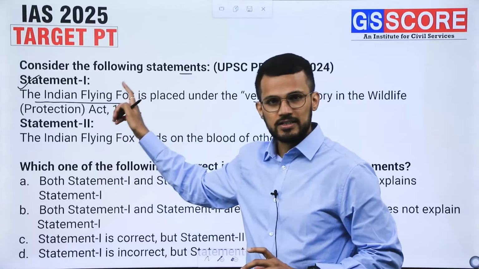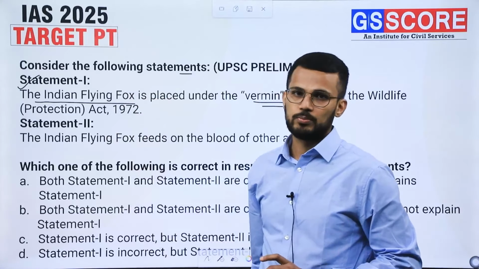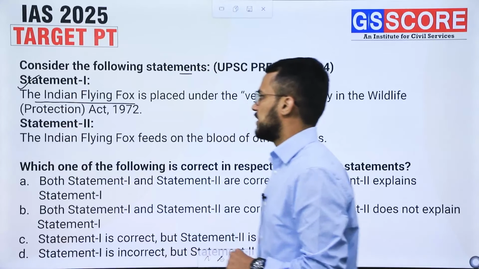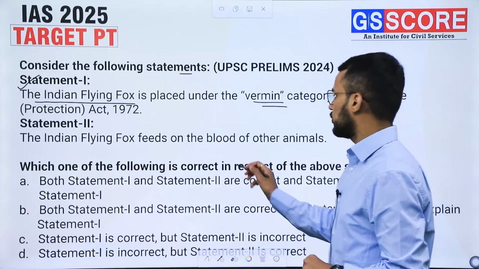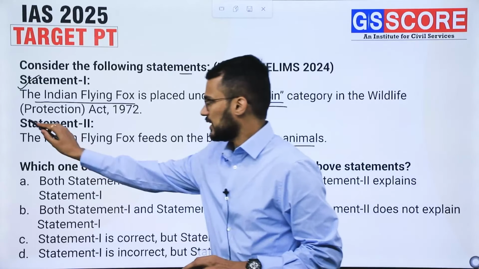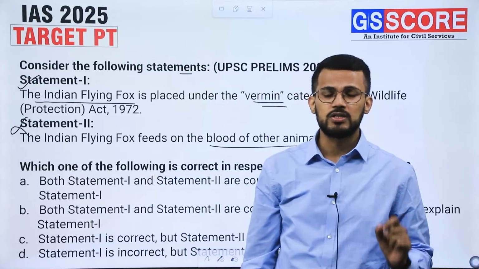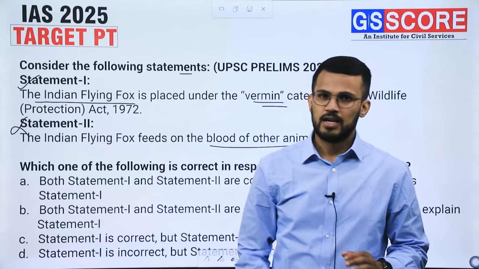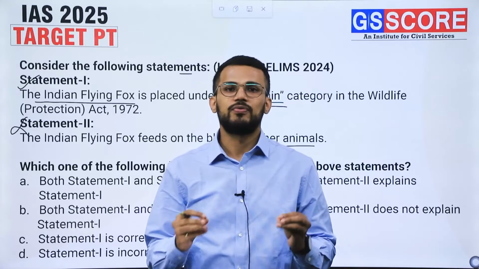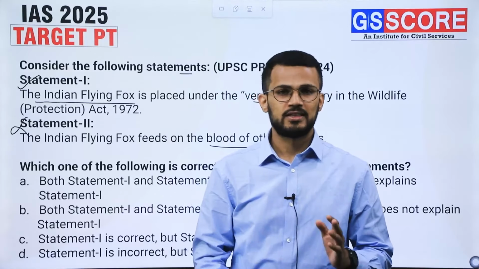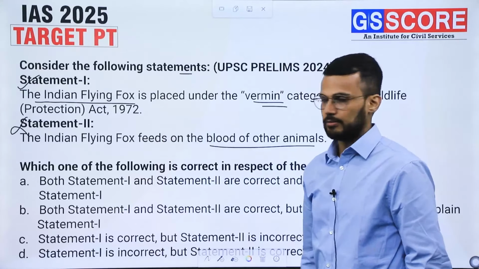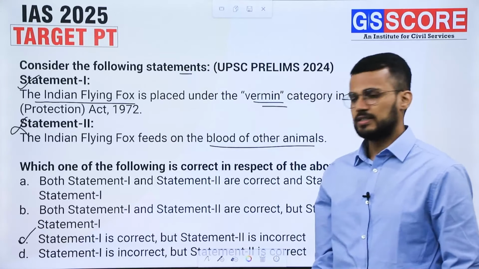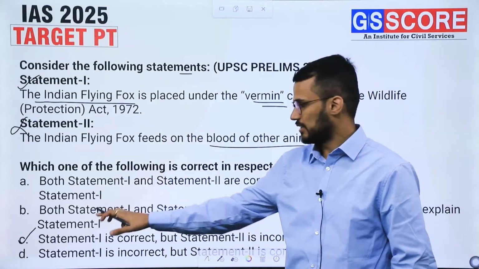So statement 1 is correct. Indian flying fox is a vermin species as per the Wildlife Protection Act 1972. First statement is correct. Second, statement 2. The Indian flying fox feeds on the blood of other animals. This statement is incorrect because Indian flying fox feeds on fruits and nectar of flowers. It does not feed on the blood of other animals, and that's why the second statement is incorrect. Right, so first statement is correct, second is incorrect, and that's why the answer of this question is C. Fine. So this question's answer is C.